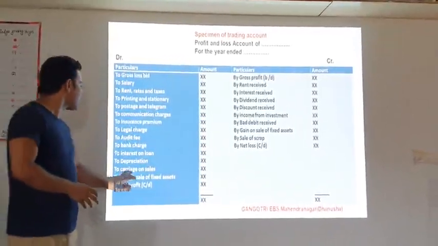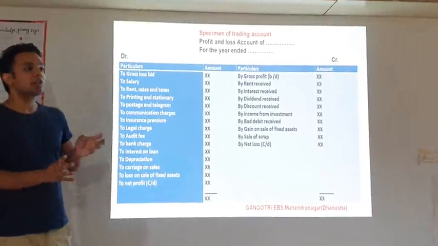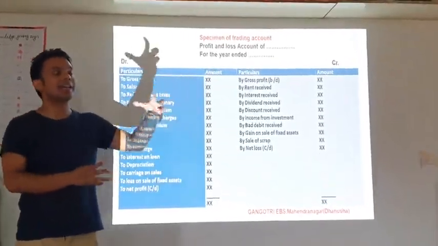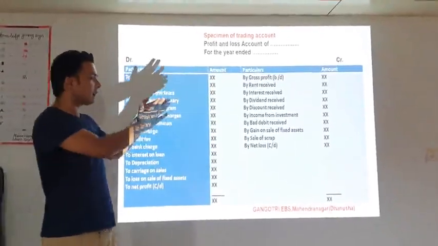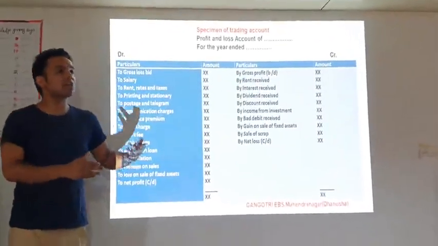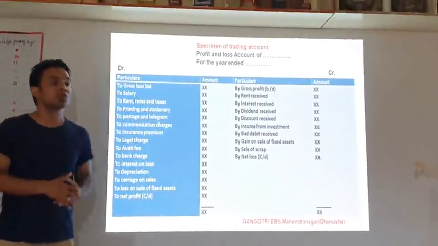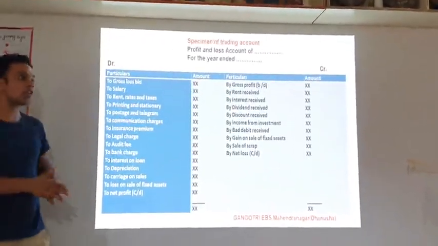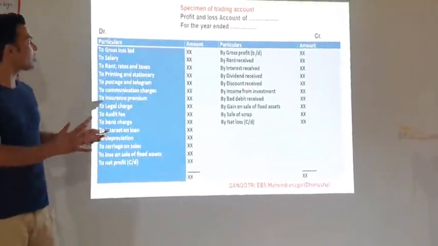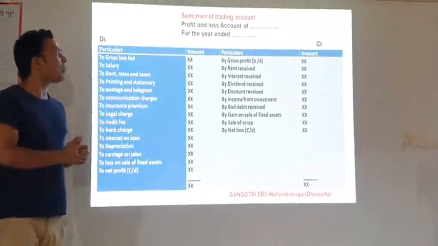Here is carriage on sales, meaning carriage. Sometimes transportation charges occur when purchasing goods, which is called a direct expense and is recorded in the trading account. And sometimes transportation charges take place when selling the goods, so that is called an indirect expense. It is recorded in the profit and loss account. In this way, you now know about the profit and loss account.